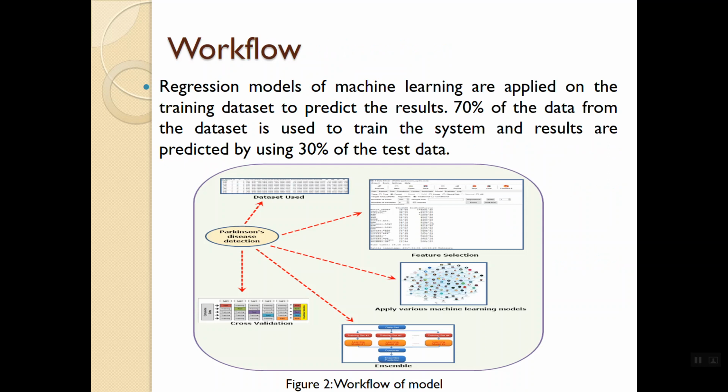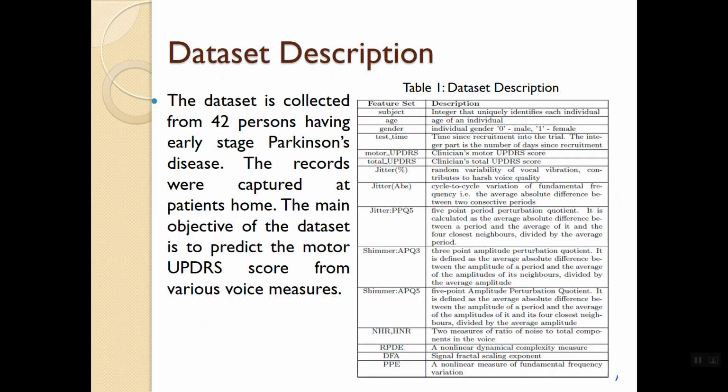In the workflow of my project, I take a dataset from the UCI repository, which contains 22 features, out of which I extracted the relevant features using Rattle. My extracted features number 17, one of which is my target attribute, the motor UPDRS score. As per my workflow, I trained my regression models on 70% of the data, and the rest, 30%, is used as test data for predicting the results.